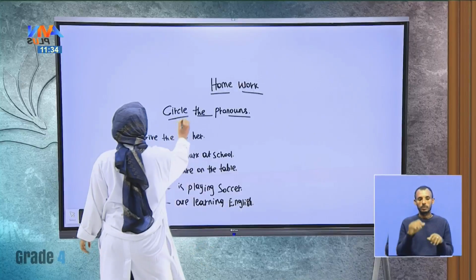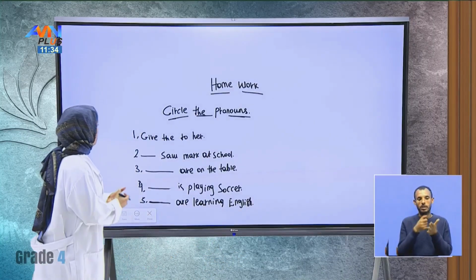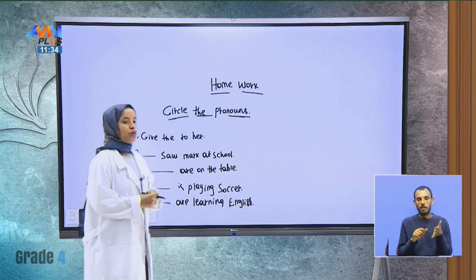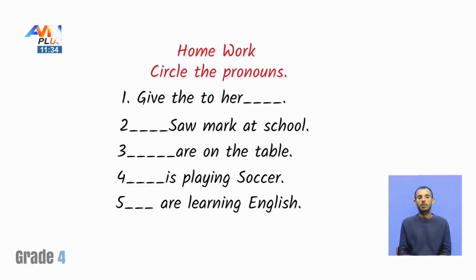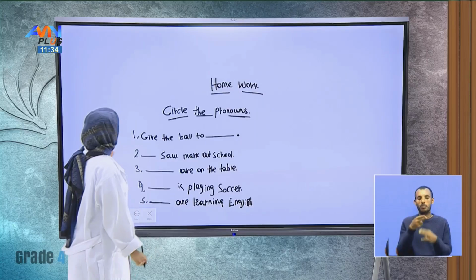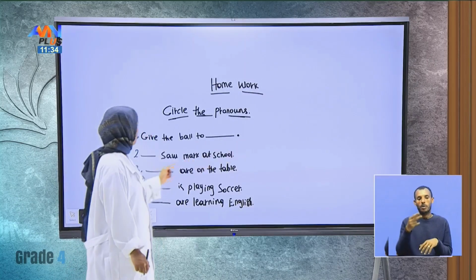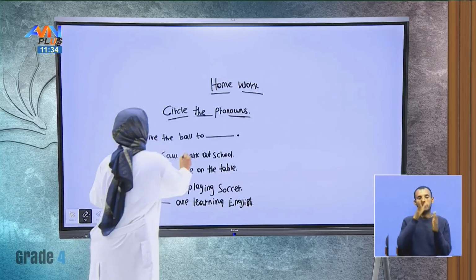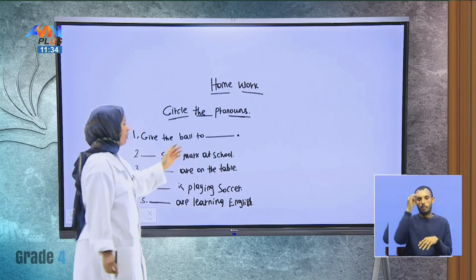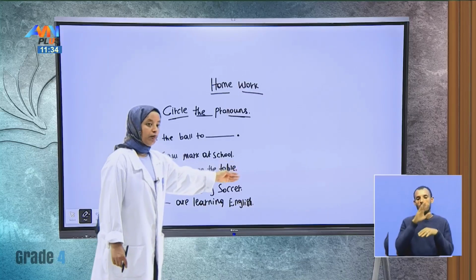So students, these are the questions. You can practice them. Let me read the questions first. Give the ball to blank. You can use an object pronoun here. Question number 2, blank, so Mark at school. Number 3, blank are on the table.